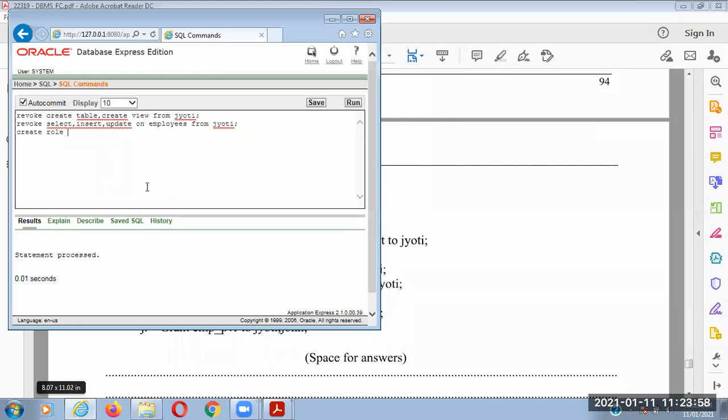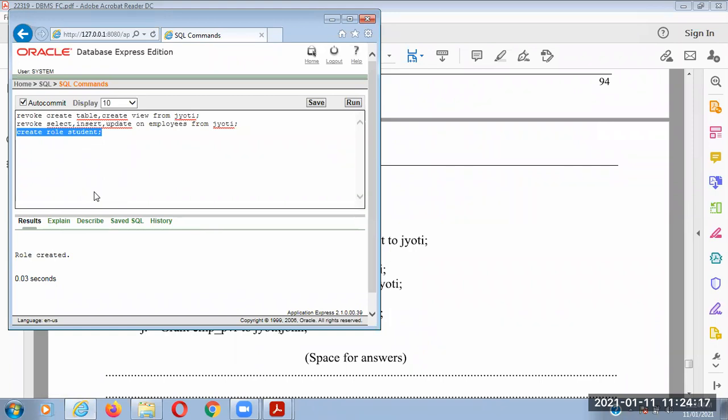Okay. I am giving the role student. So I am creating a role student. Now a role is created, a student role is created. So we can assign the roles. So what is the use of role?